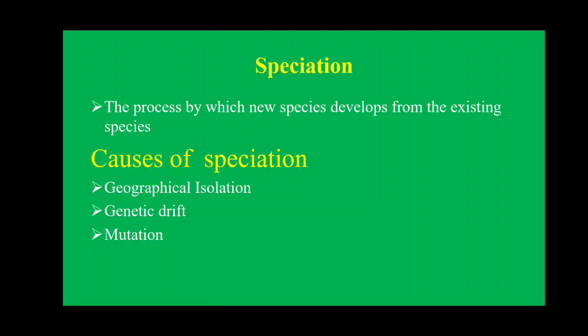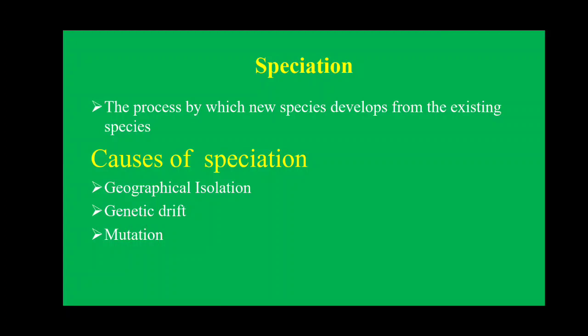So a new species is formed from a pre-existing species. Already one species is there, suppose the red beetle is already there, and from that red, blue and green beetles form. So from a pre-existing species a new species is formed, and that process is said to be speciation. Now what are the causes of speciation? Why does this happen? There may be different causes of speciation. Three causes are written here: geographical isolation, genetic drift and mutation. These are the main causes of speciation.